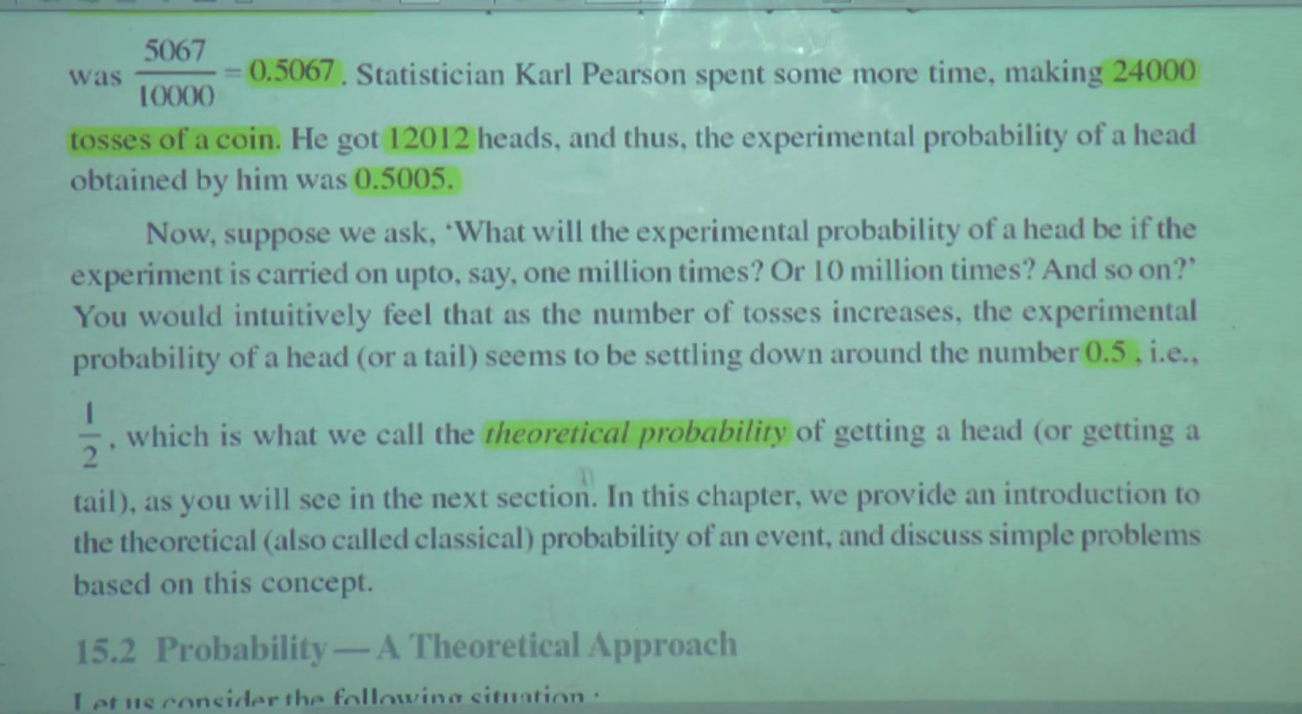What is the conclusion here? As the number of tosses increases, the experimental probability of a head or a tail seems to be settling down around the number 0.5, that is half, which is what we call the theoretical probability of getting a head or getting a tail.